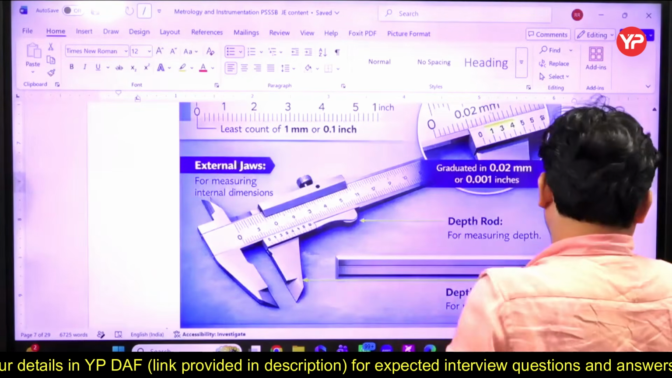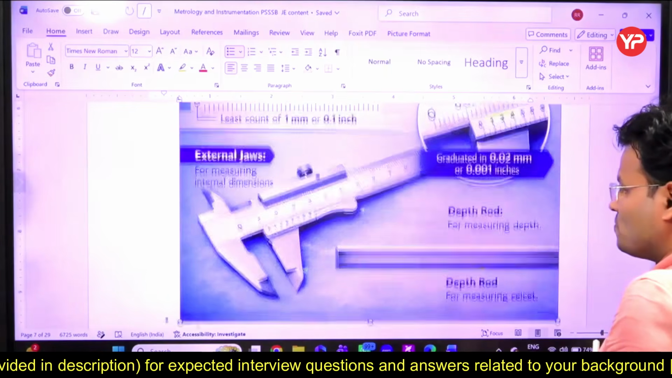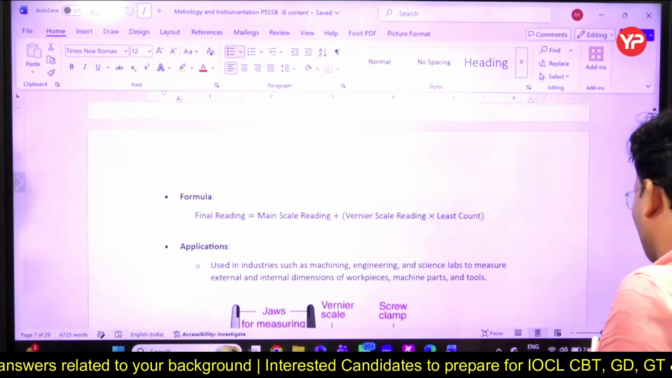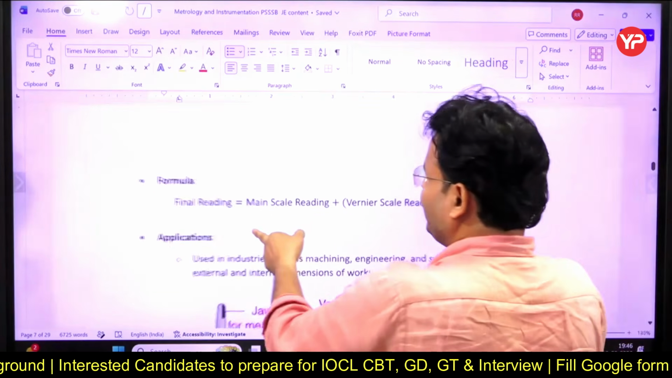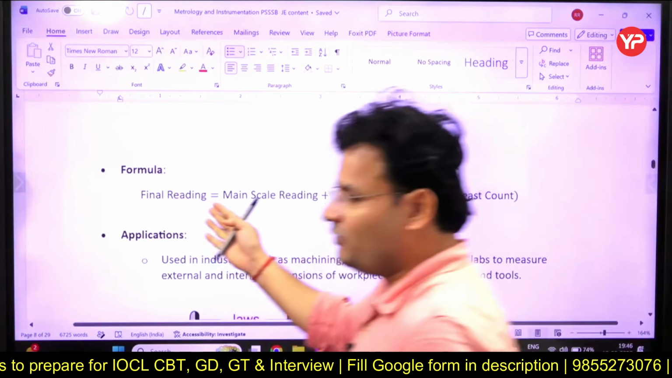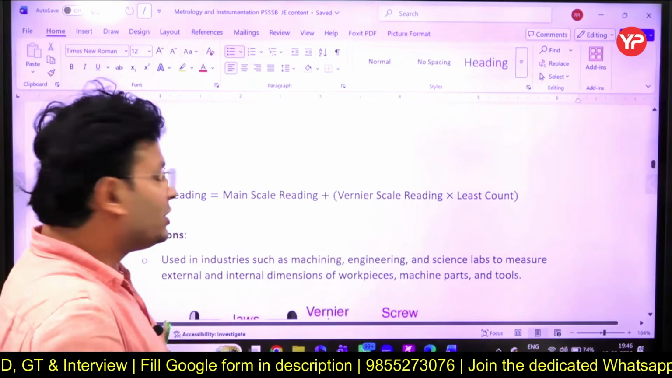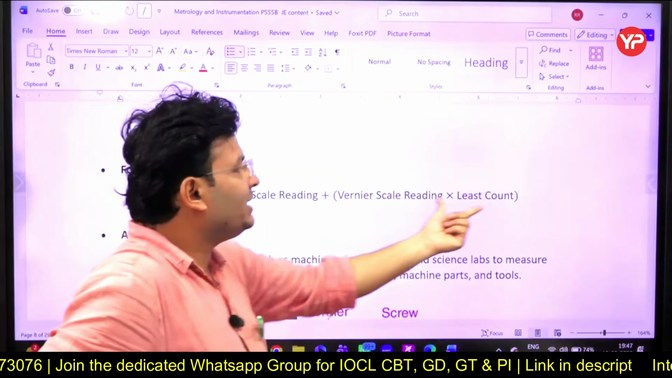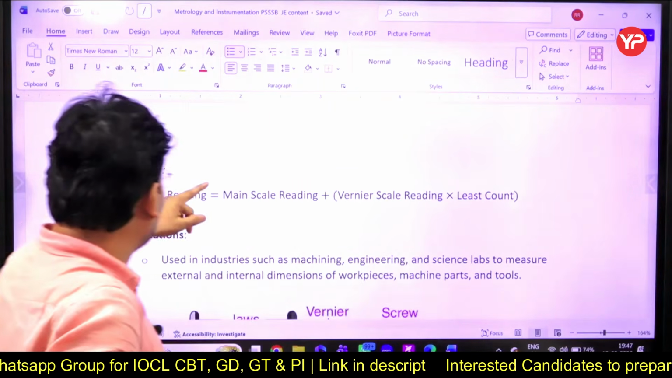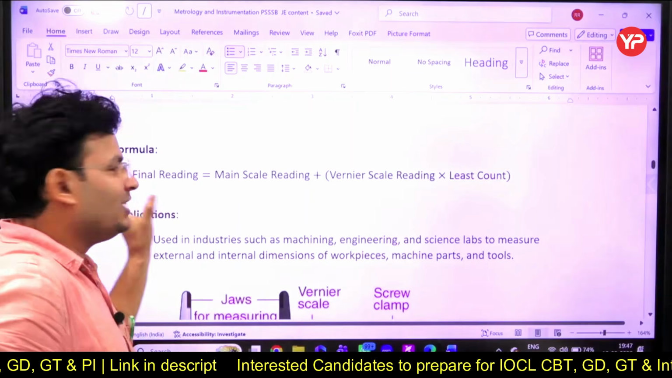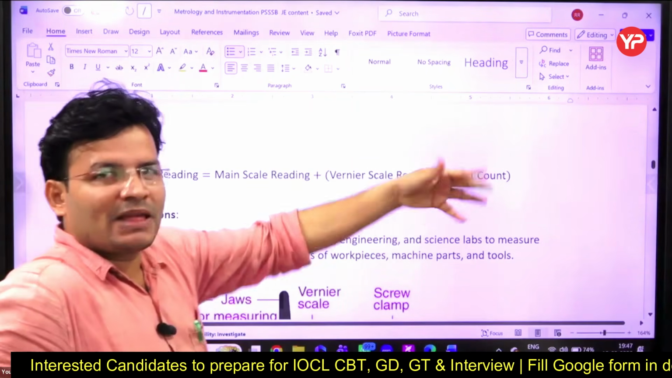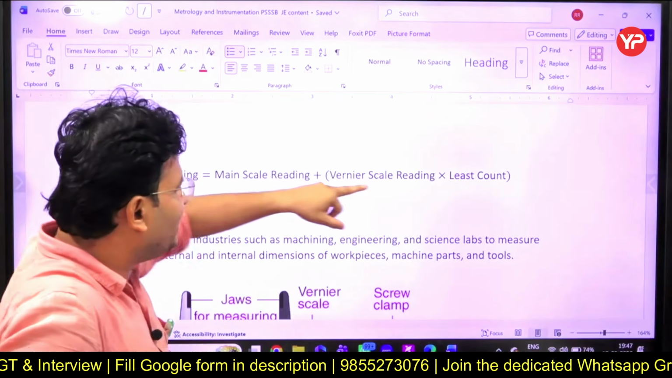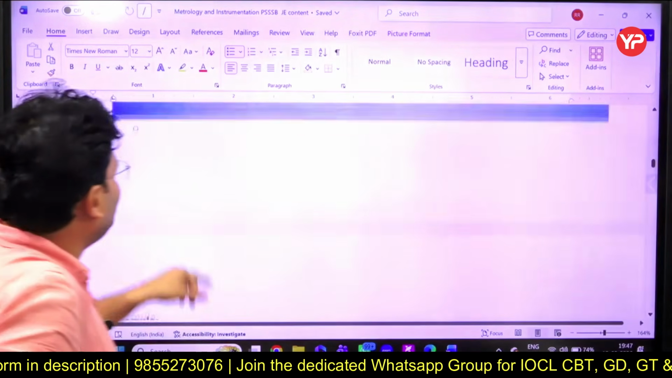Here also I want to show you the same thing, right? You know how you can calculate the final reading. They can even ask how you can calculate the final reading on the vernier caliper. So keep in mind here: main scale reading plus vernier scale reading into least count. By that you can calculate the final reading on the vernier caliper. They can even ask this; I will give the question here maybe in the next session. So keep in mind, final reading will be main scale reading plus vernier scale reading into least count. That will be there, right?